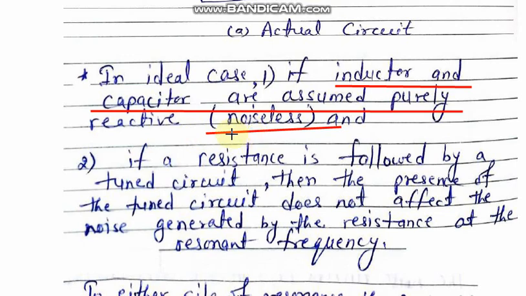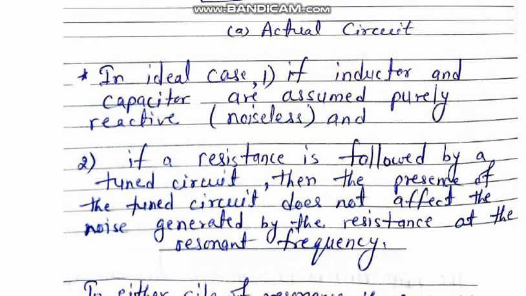That's why a resistor is always taken as a noise source. Internally it is generating noise. Okay. So in the ideal case, the first thing we have assumed is that the inductor and capacitor are purely reactive.